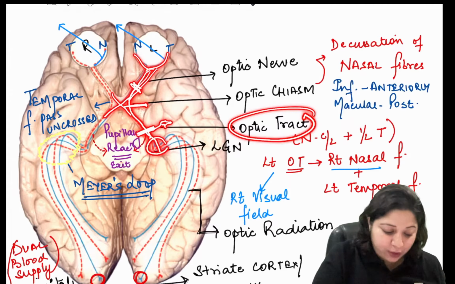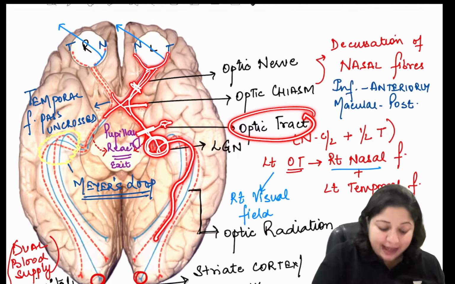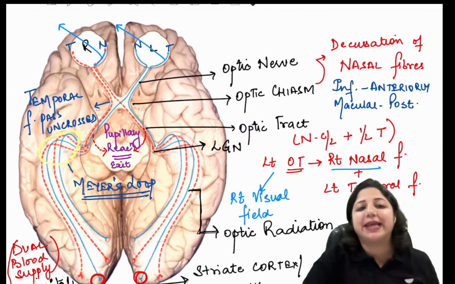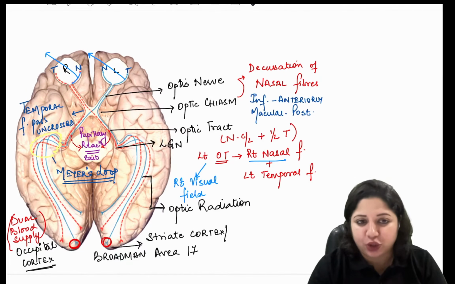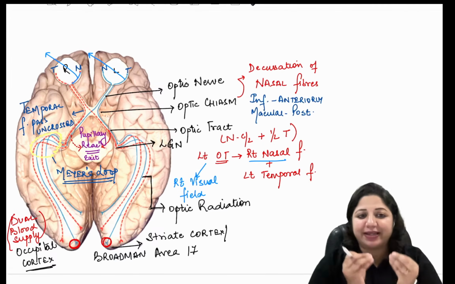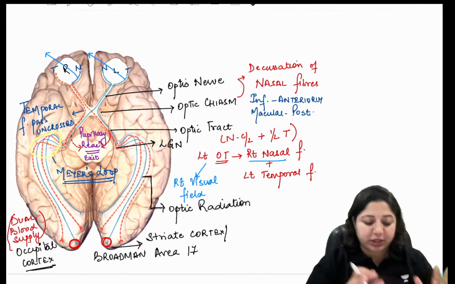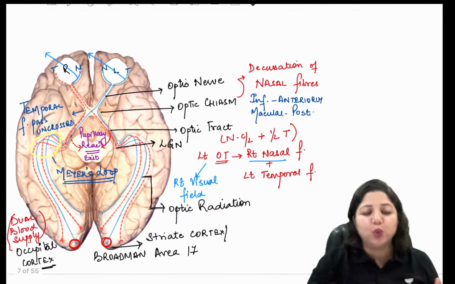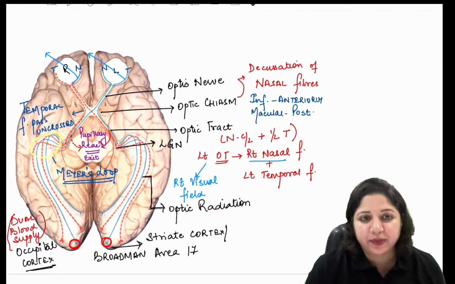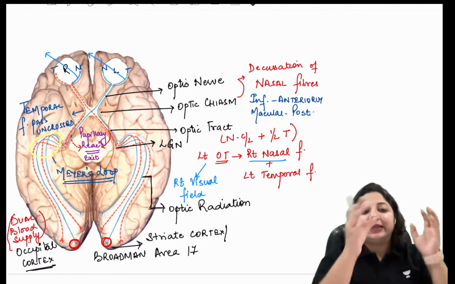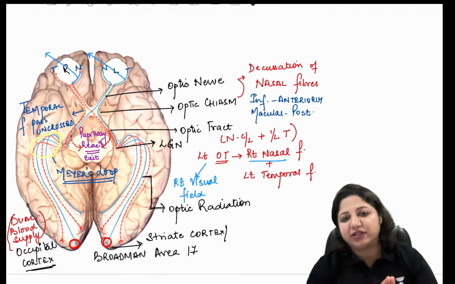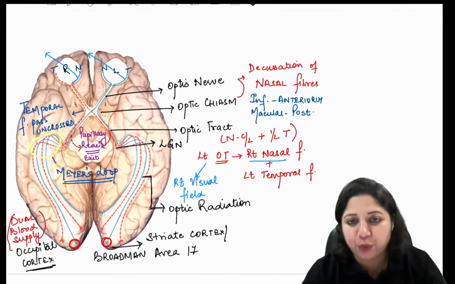From the optic tract they go to the lateral geniculate nucleus. From the lateral geniculate nucleus, these are the optic radiations which pass and they go to the striate cortex or Brodmann area number 17, which is present in the occipital cortex. The macula is represented at the tip of the cortex, and the occipital cortex has a dual blood supply. And here the optic radiation, the inferior fibers loop to form the Meyer's loop, which is present in the temporal lobe.